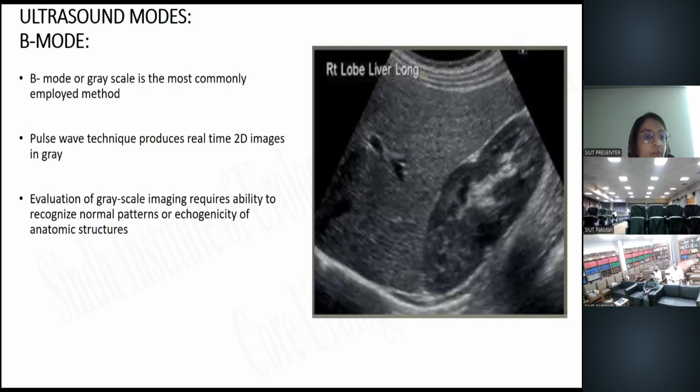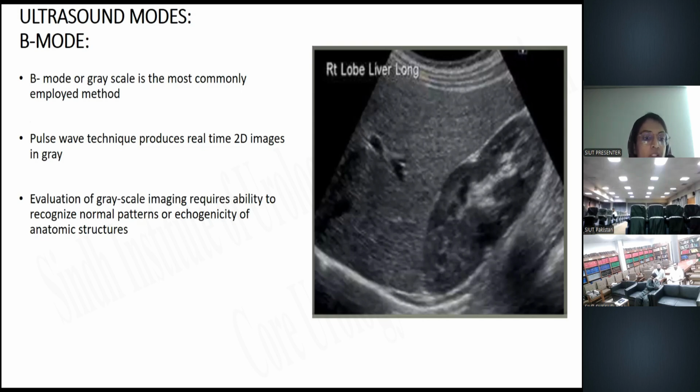Coming towards the ultrasound modes, there are various modes, but we are going to discuss particularly the B mode and the color Doppler. First, we will be discussing the B mode. B mode is the normal mode of the ultrasound, or the grayscale mode, which is the most commonly employed method, and it provides real-time 2D images in gray. The B mode image bears a close resemblance to the anatomy, which might be seen by the eye if the body could be cut in the same plane.